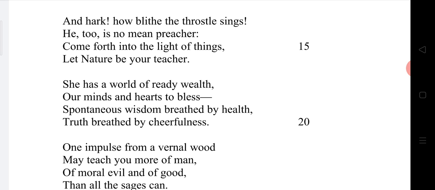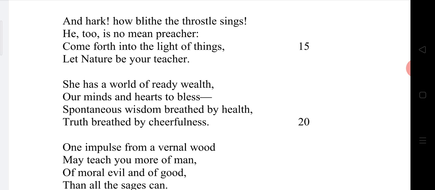Let nature be your teacher. Make nature your teacher. William Wordsworth is asking his friend to accept nature as his teacher. If you allow nature as your teacher, nature will teach you many things. It gives you abundant knowledge that you cannot get anywhere else. And he made a promise. So we shall take up the next stanza.